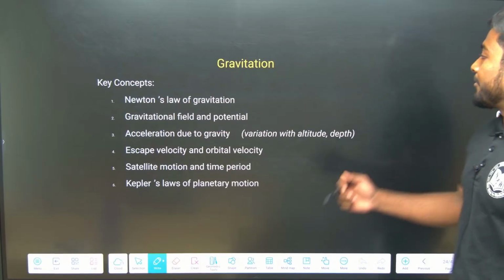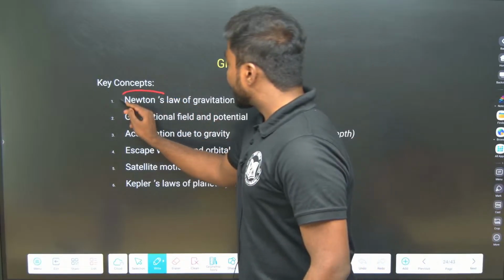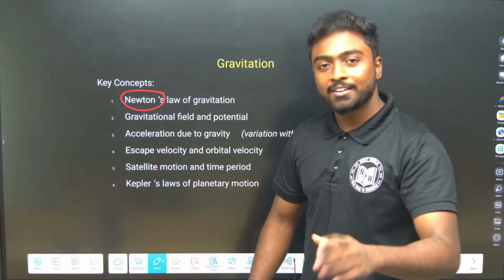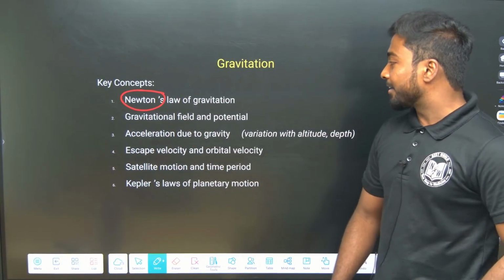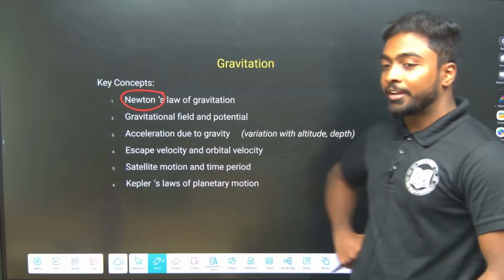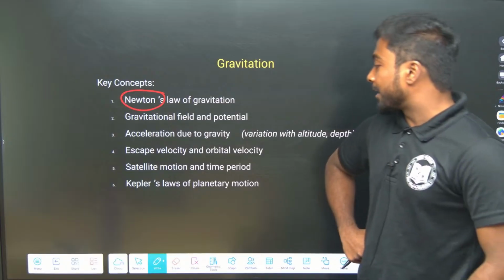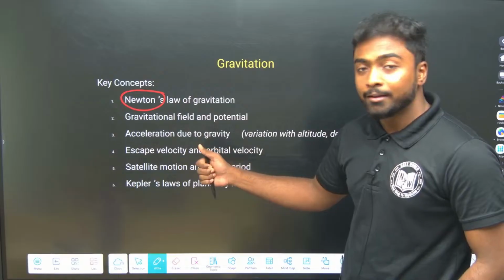Next is gravitation: Newton's law of gravitation. When you hear the name Newton, not half of the physics, the whole physics came from this person only, right? Then gravitational field and potential, acceleration due to gravity, escape velocity and orbital velocity, satellite motion and time period. Then Kepler's laws of planetary motion. So these are the concepts you are going to study in gravitation.